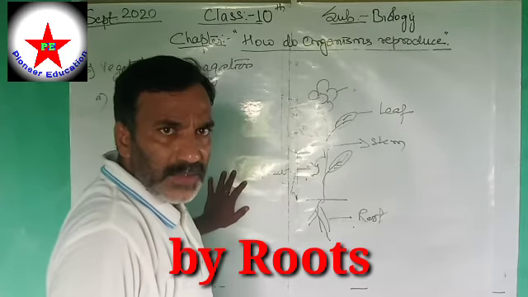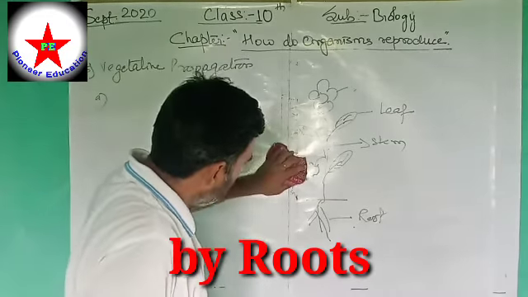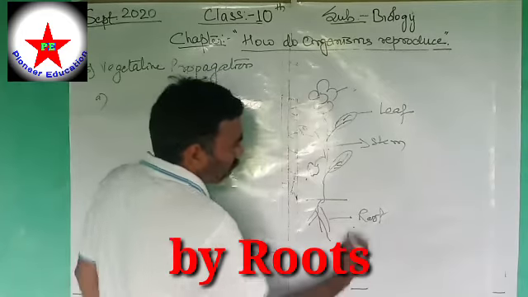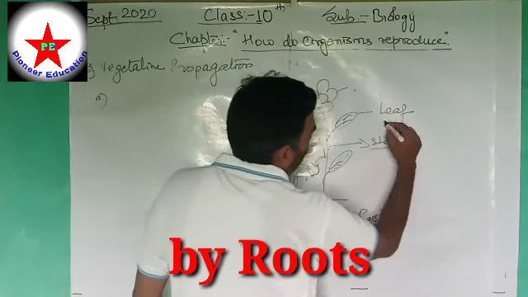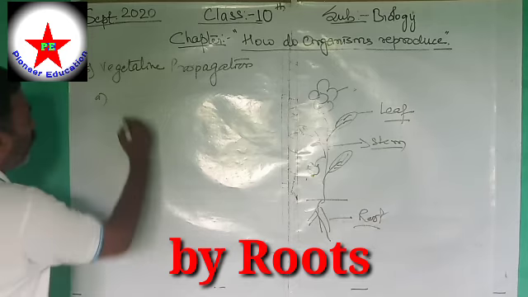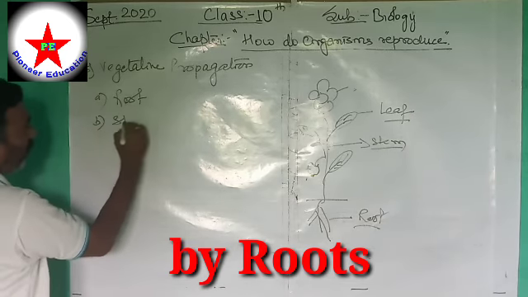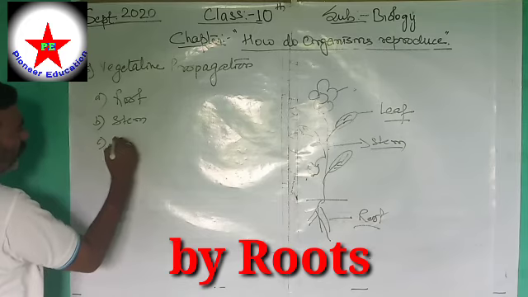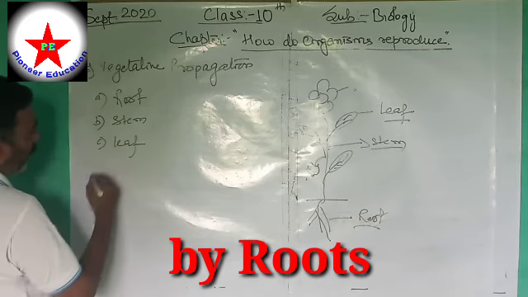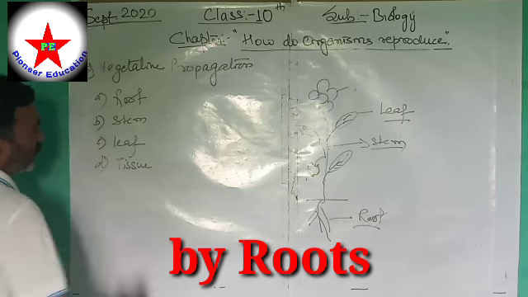So vegetative propagation may be by the following parts. Of course, there is the common process of growing a new plant from the seed, so we will not discuss that. Now the remaining parts are root, stem and leaf. So this vegetative propagation may be from the root, from the stem, from the leaf, or it may be from any part of the tissue.